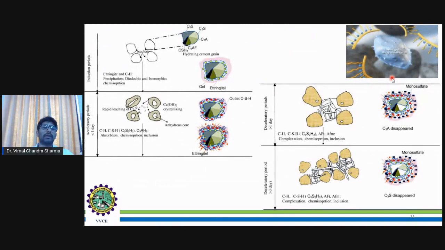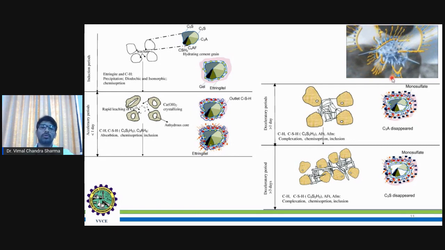In the next slide we also discussed the different phases when water is reacting with the cement. During the induction period, we saw how this CH bond will be formed, and how this CH bond contributes to the energy. When it comes to the acceleratory period, it will be accelerated in terms of energy when it comes to CSH,